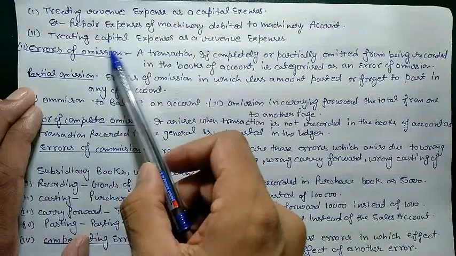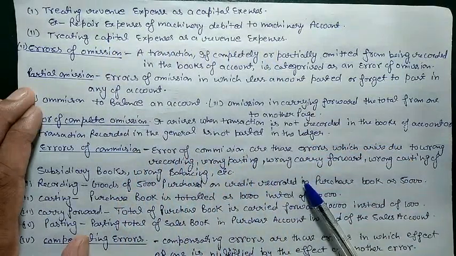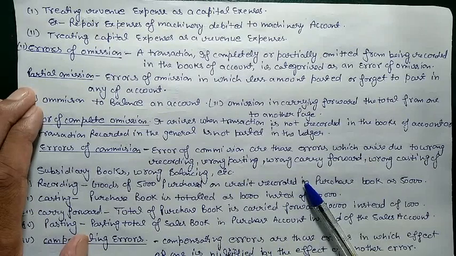Next, treating capital expenses as revenue expenses, maybe sometimes it will reverse. Like if we have an overhaul of our machinery, for the first time when we are purchasing, we are installing that machinery. So those installation charges we will add to the machinery cost because we are installing that machinery. But sometimes we put those installing expenses as wages. Wages is a revenue expense. So in this case we need to rectify those entries. These are the entries in which we forgot to use our principles.